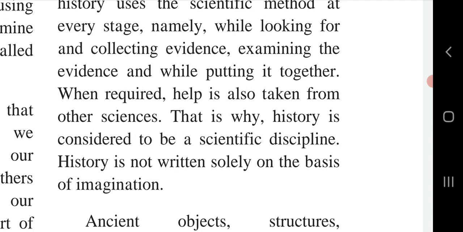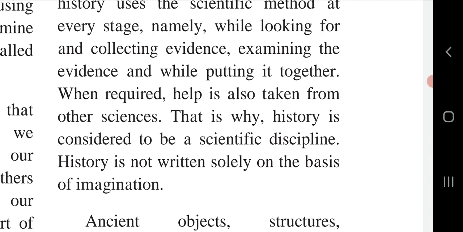History is not written solely on the basis of imagination. Here it is not possible to conduct experiments to recreate the events that have happened in the past. We cannot go back and observe that event. So to understand that an event actually happened, we need some proof. We have to learn history on the basis of events, when we have the proof.